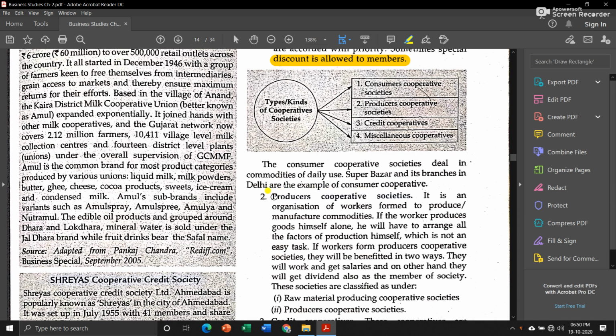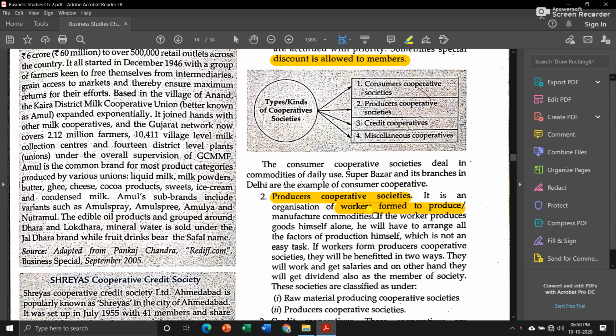Then the second type is the Producers Cooperative Society. It is an organization of workers formed to produce or manufacture commodities. Now, in a consumer cooperative society, we saw that some consumers come together, form a society, and purchase goods directly from the producers. But in producers cooperative societies, it is a group of workers who come together to produce